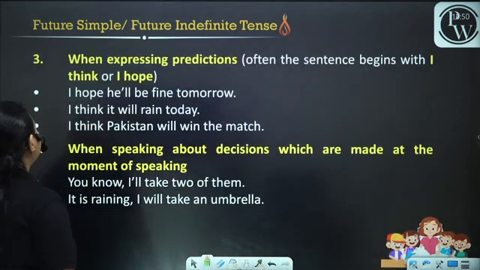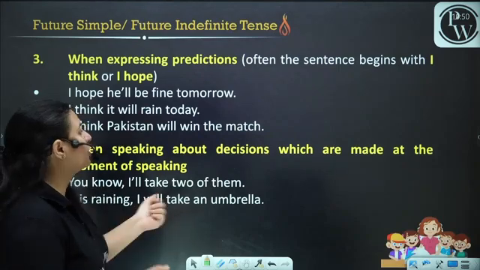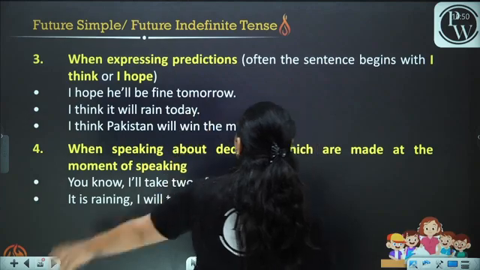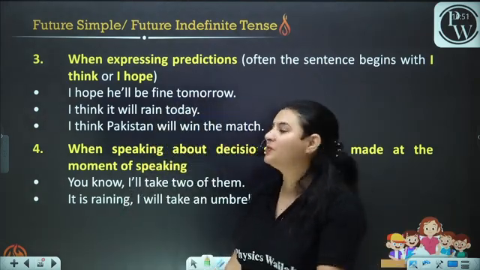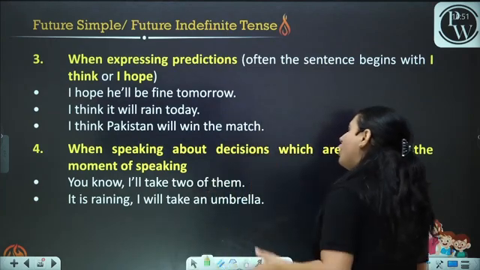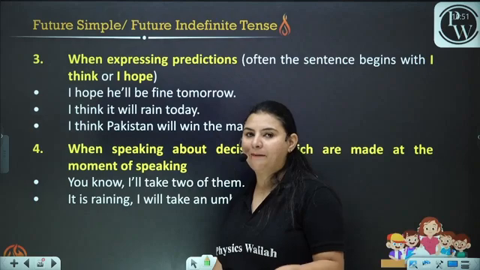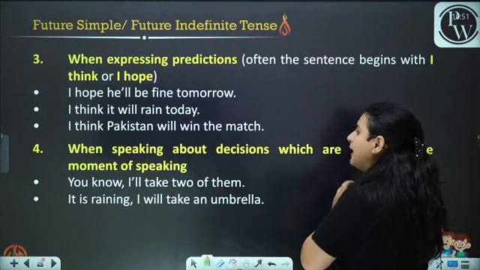Now, when expressing predictions, often the sentences begin with I think or I hope. Something that you think, something that you hope for, you will use will. I hope he'll be fine tomorrow. Now, this is something you're hoping will happen in the future. This will happen tomorrow. I hope he'll be fine tomorrow.